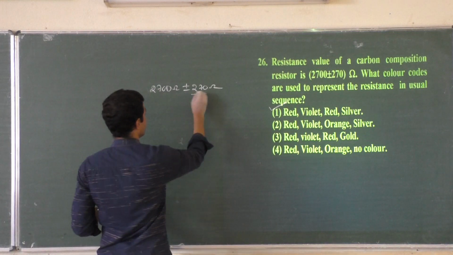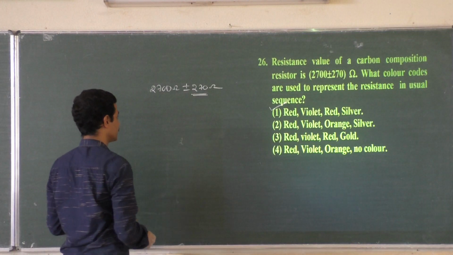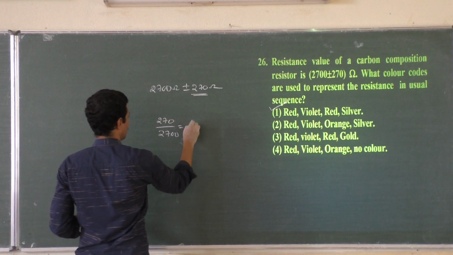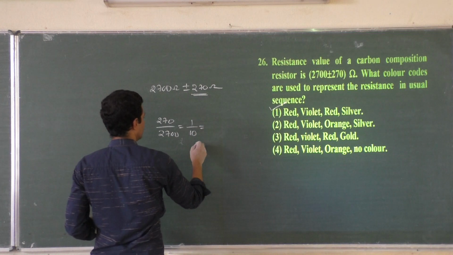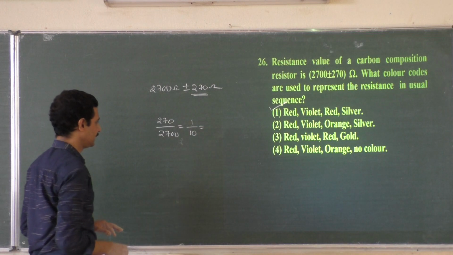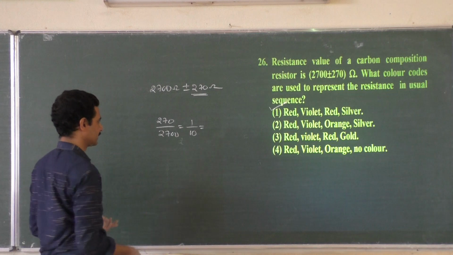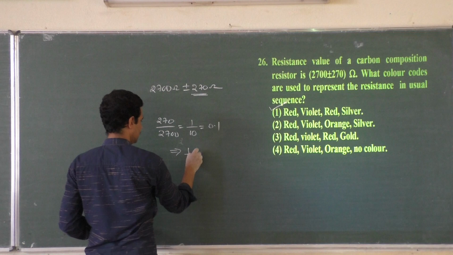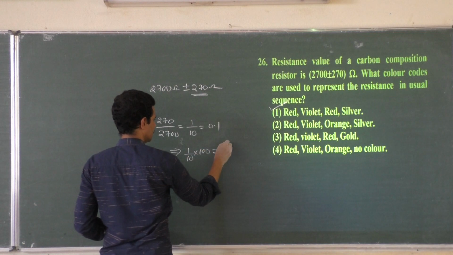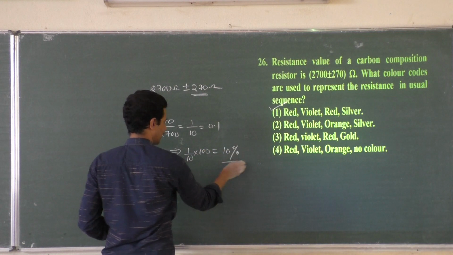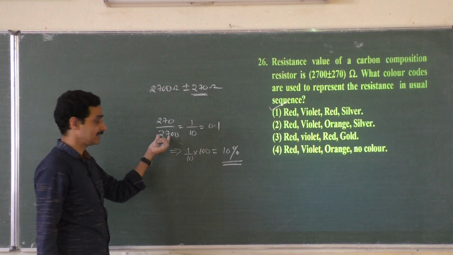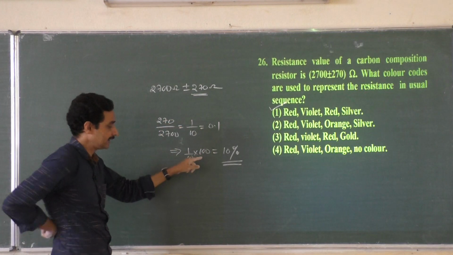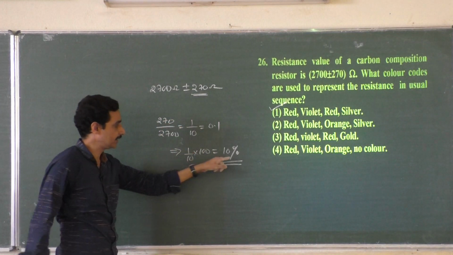That means what is the percentage variation? What is 270 out of 2700? 270 out of 2700 is 1 by 10, that is 0.1%, right? Sorry, not 0.1%. 1 by 10 means, again into 100, 10%, right? 1 by 10, this is fraction, that implies 1 by 10 into 100, that is equal to 10%. Did you get that? Out of 2700, variation is 270. What is out of 100? I have multiplied it at the end. Out of 100, the variation is 10%.